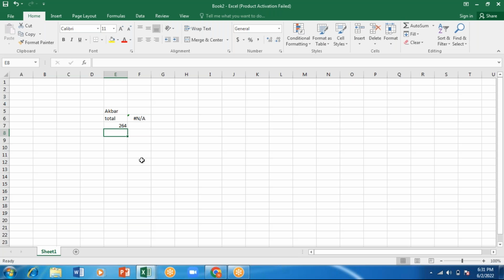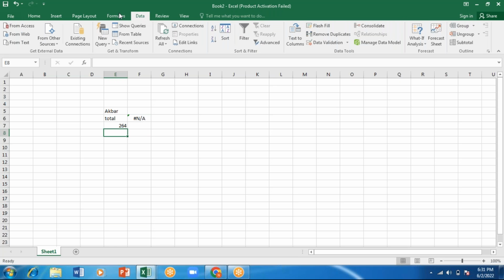VLOOKUP means where I'm having data vertically, HLOOKUP is horizontal. This I've done in yesterday's class itself, so I just gave you a brush up. The next one is data. This also I've done, so I'll just go with flash fill.